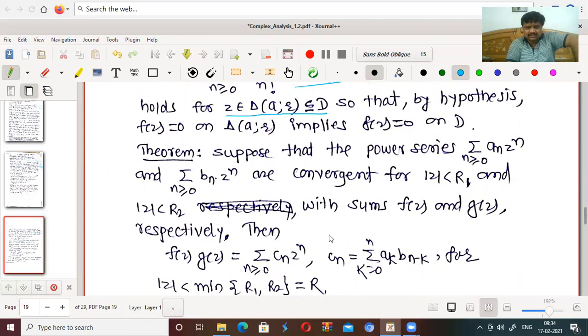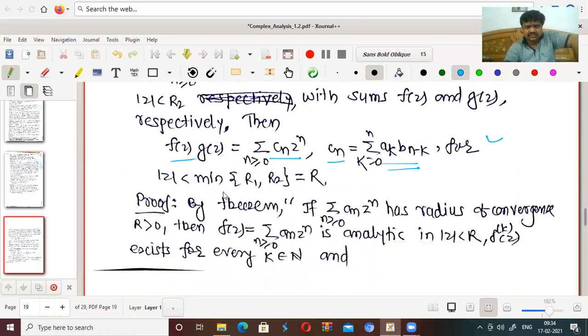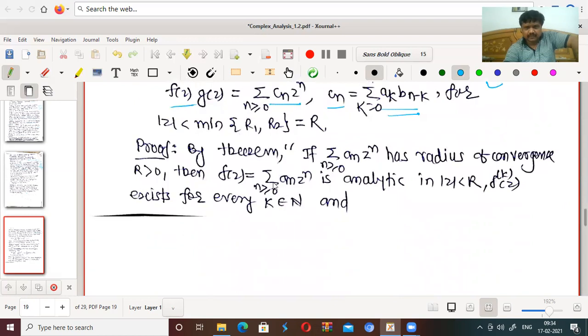Again, you know that the product of two power series can be written as a power series, having such coefficients. So if f(z) is sum a_n z^n and g(z) is sum b_n z^n, then f plus g is sum (a_n plus b_n) z^n, and f into g is sum c_n z^n, where c_n can be written in this way, for mod z less than the minimum of r1 and r2.